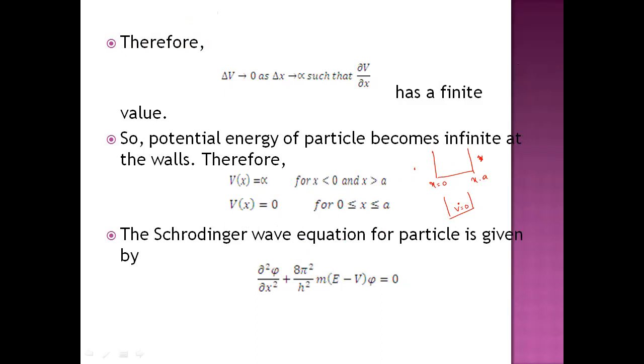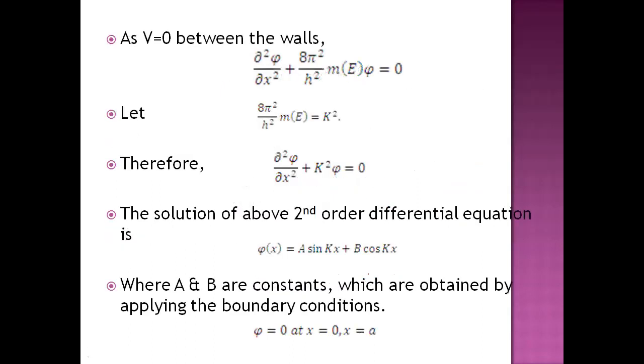Now take the Schrodinger wave equation for a particle, which is given by del square psi by del x square plus 8 pi square by h square m into E minus V of psi equal to 0. Now convert this equation for the particle inside the potential well, where the potential will be equal to 0.